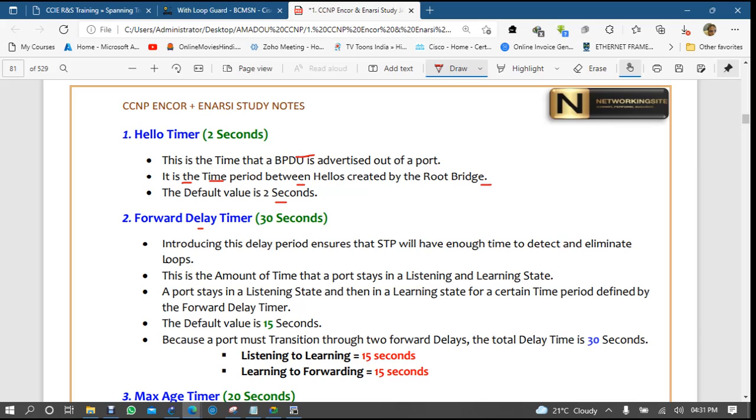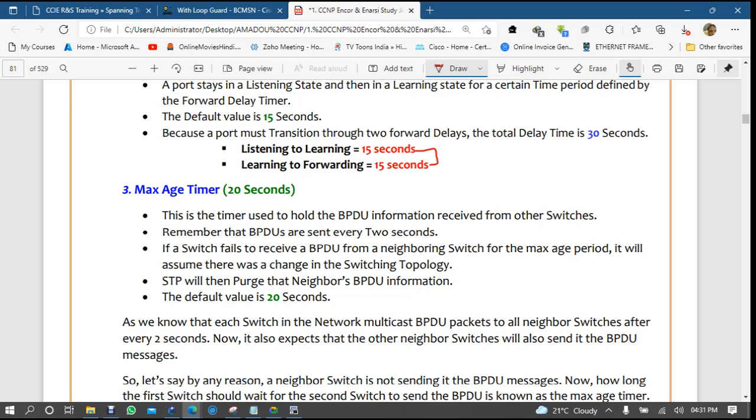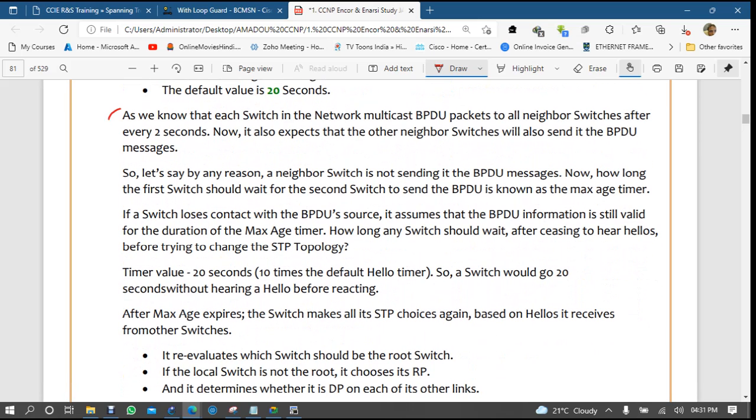Now forward delay is 30 seconds. Why? Because there are two stages, listening and learning. Max age is 20 seconds, the time to wait for BPDU messages. If the BPDU message is not received by the blocked port, then it will move to the listening and learning stages, right? So this whole story has been written here.